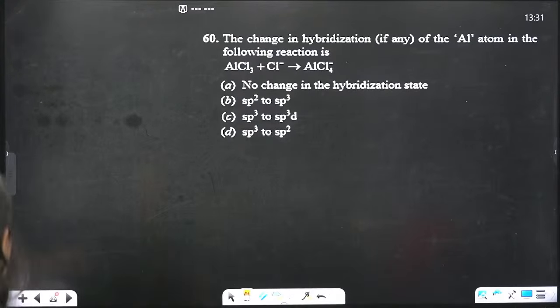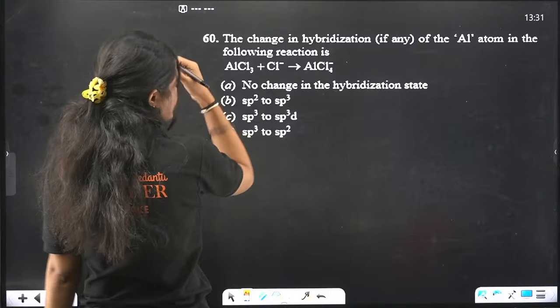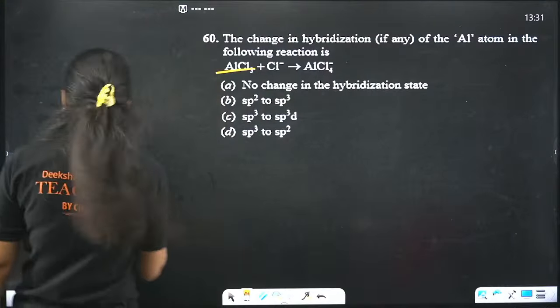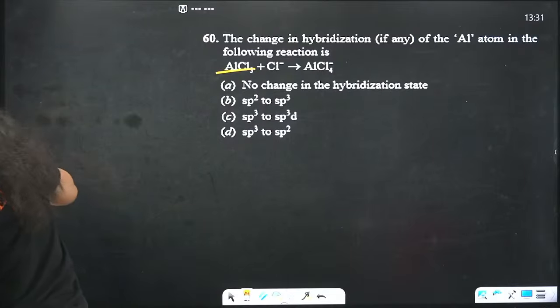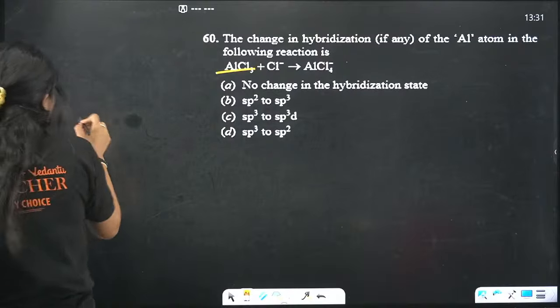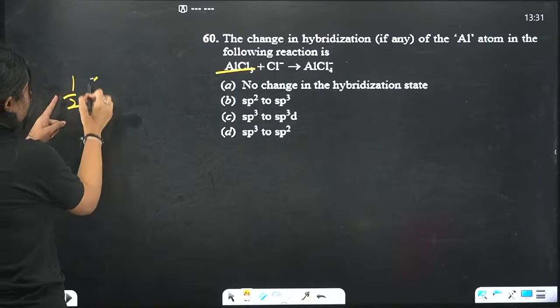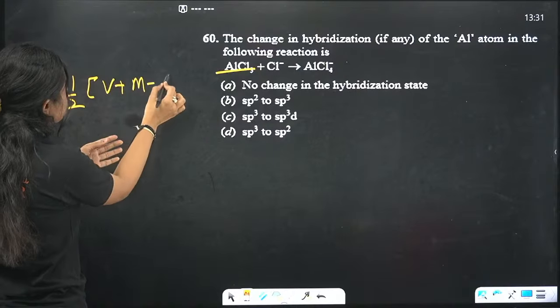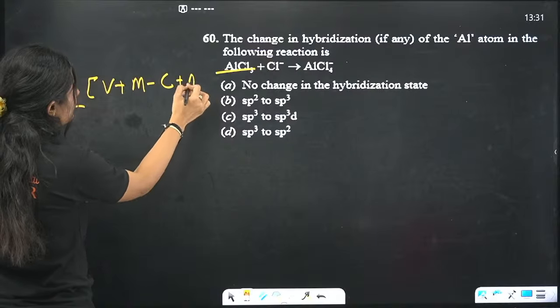So again, what is the change in hybridization? What is the hybridization here? AlCl3. I'll tell you the formula. Half of the number of valence electrons plus the number of monovalent atoms minus cation charge plus the charge of anion.